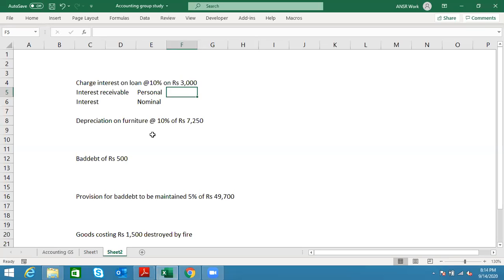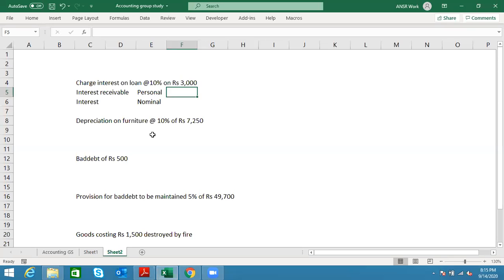Why is the interest being charged to them? Because they have received some service. What is that service? Loan service. What is that loan service? We have given some money to them, right? Had I said after that another transaction that this person paid us the interest on that day, they would be the giver. Does that make sense?